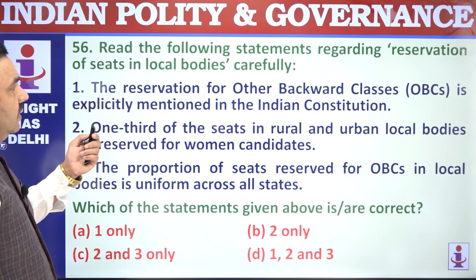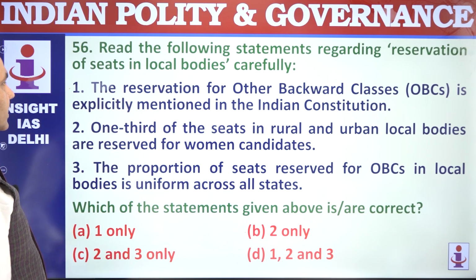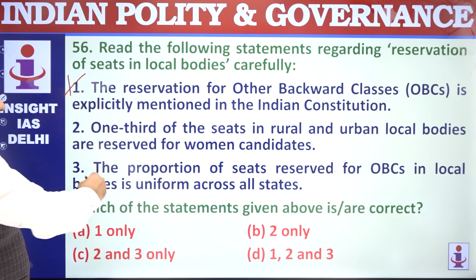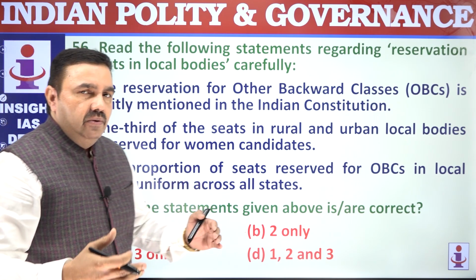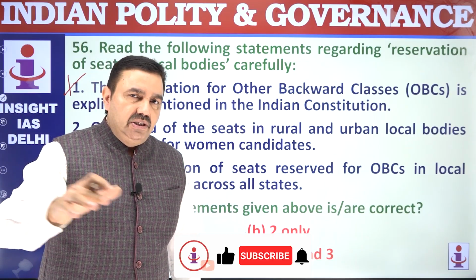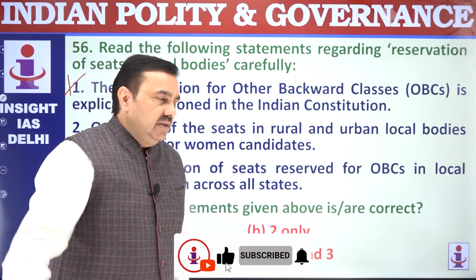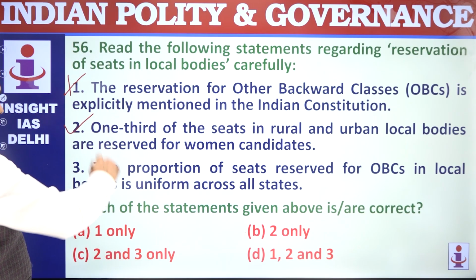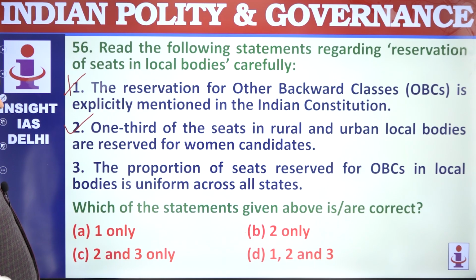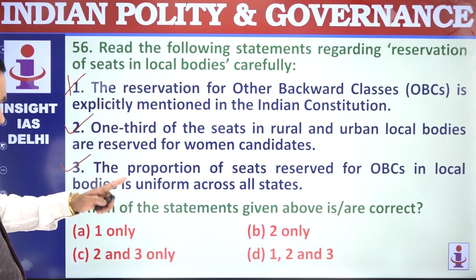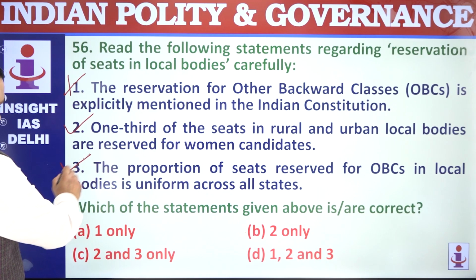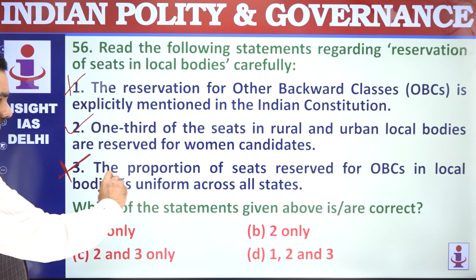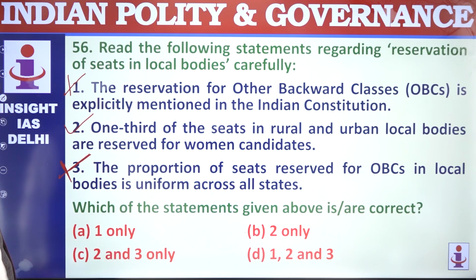56. The reservation for OBCs is not explicitly mentioned in Constitution. Constitution says state government can make law for reservation of seats for OBCs, but there is no explicit mention of percentage or the number of seats. 1/3 of the seats are reserved for women, that's clearly mentioned. Proportion of seats reserved for OBCs is not uniform. So this is wrong. So you have to read carefully one by one. So which of the statement is correct? Only 2 is correct.